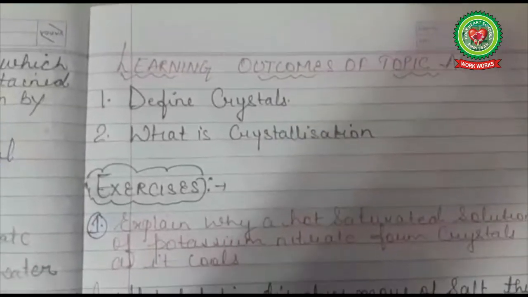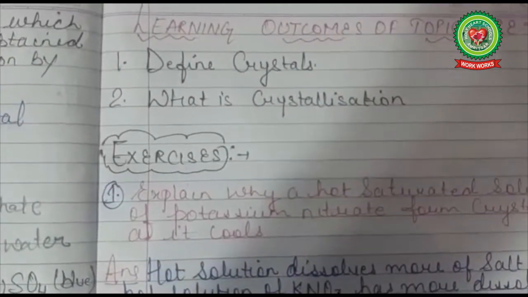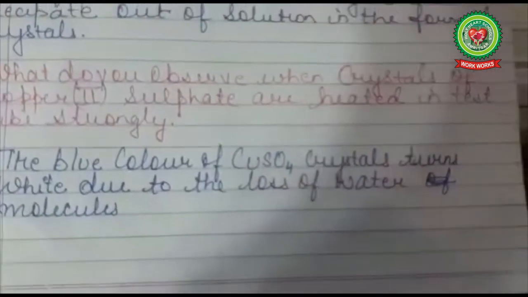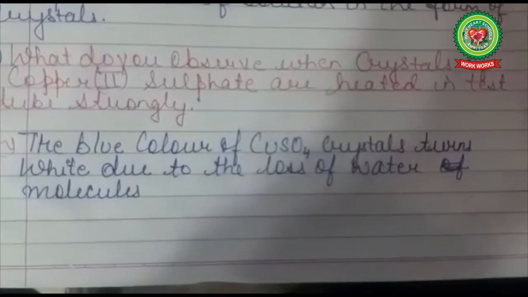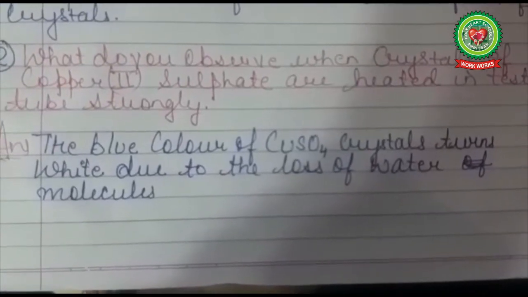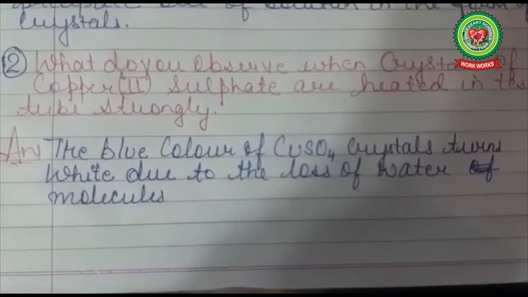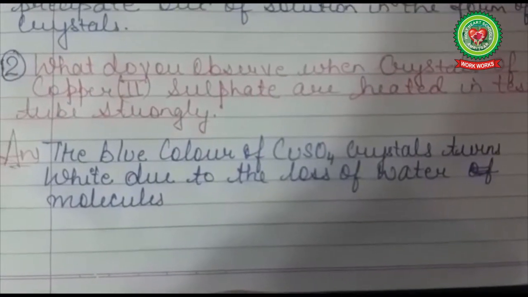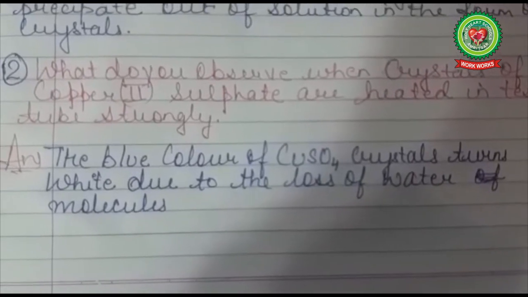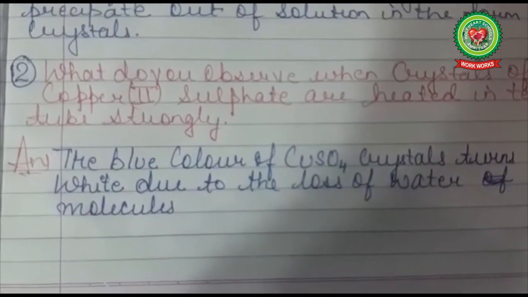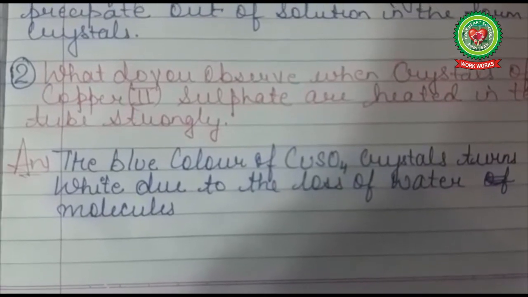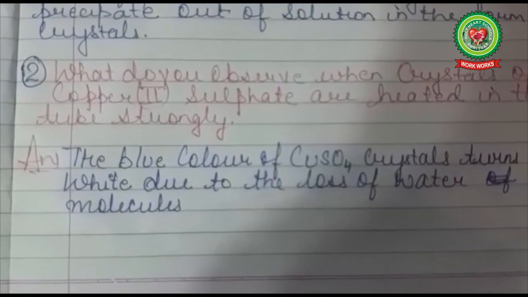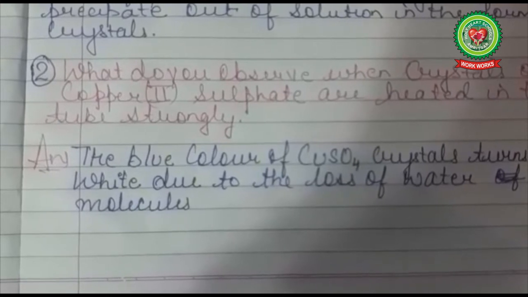Now at last, the learning outcomes of the topic are: define crystals and define crystallization. The exercise-related question is: what do you observe when crystals of copper sulfate are heated strongly in a test tube? The blue color of copper sulfate crystals turns white. Why does it turn white? Due to the loss of water molecules. Again, I repeat the answer: the blue color of copper sulfate crystals turns white due to the loss of water molecules.